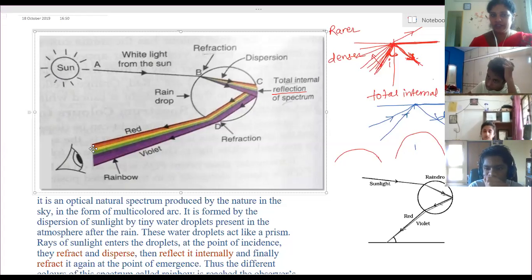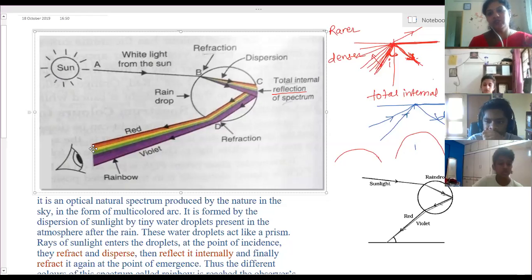This is the small spectrum formed due to one single droplet. Like this, thousands, millions of droplets are present. So the collective effect of all of them is the arc.